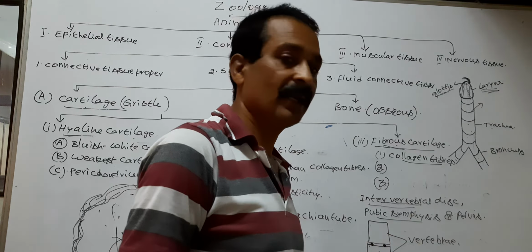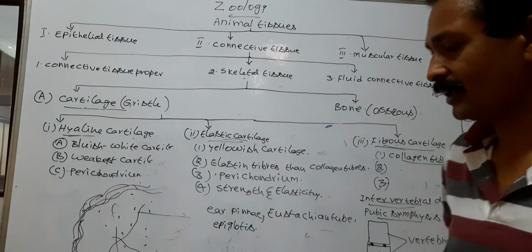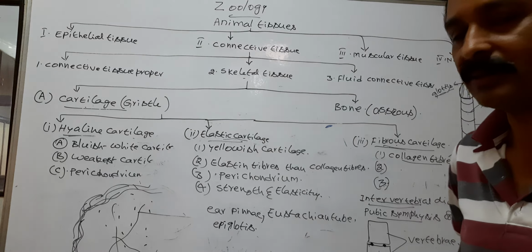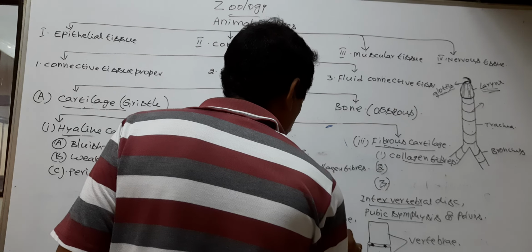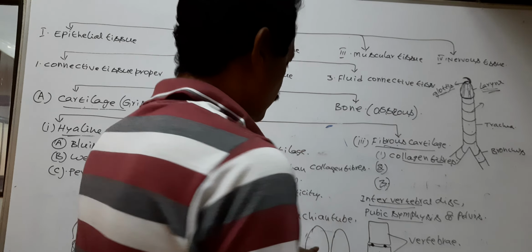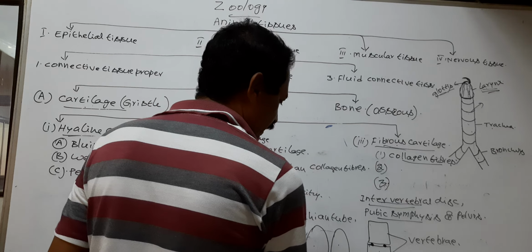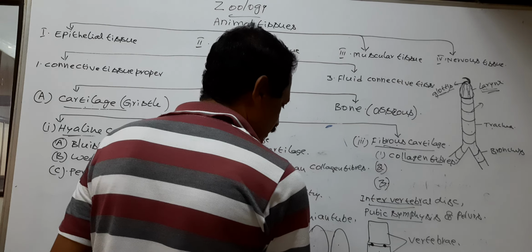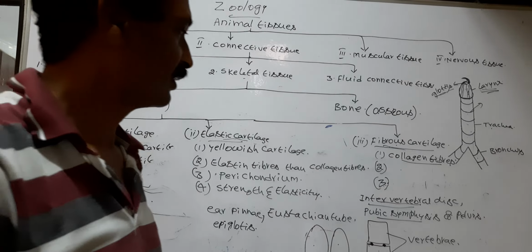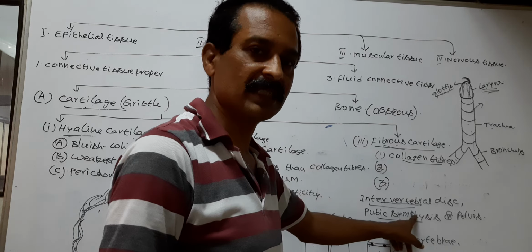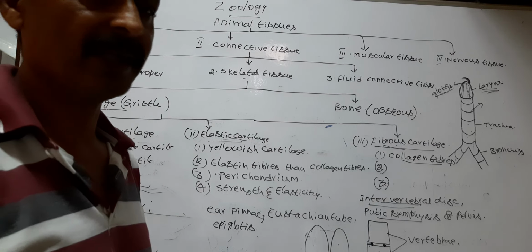The pelvic girdle is formed by two bones. The two bones of pelvic girdle are connected by a cartilage called pubic symphysis. The pubic symphysis is made by fibrous cartilage.